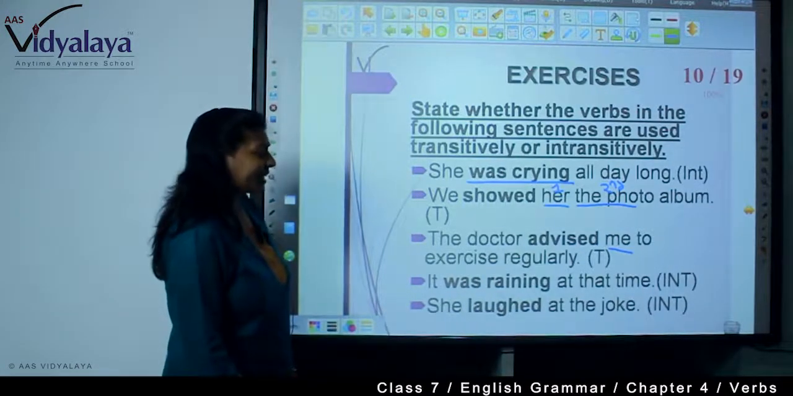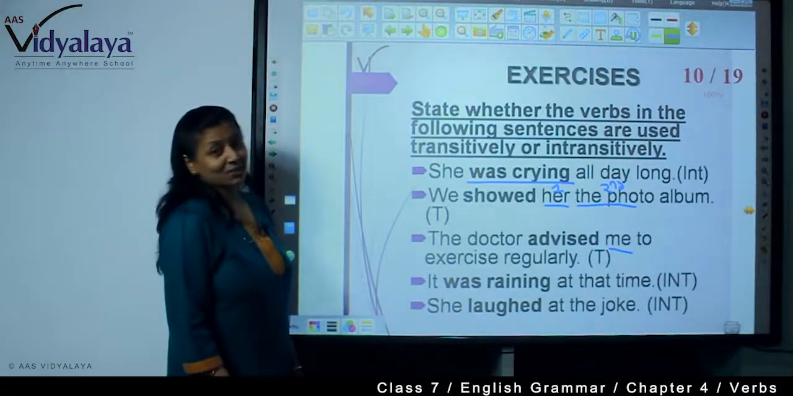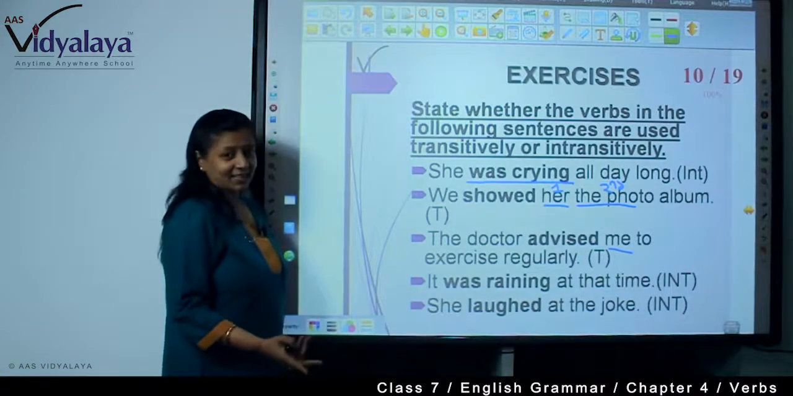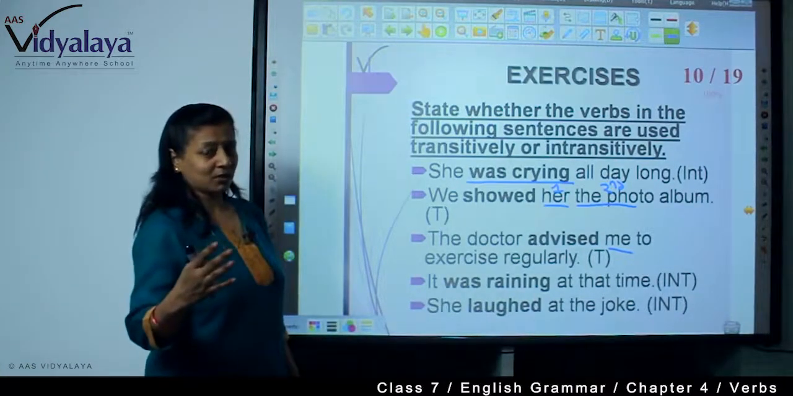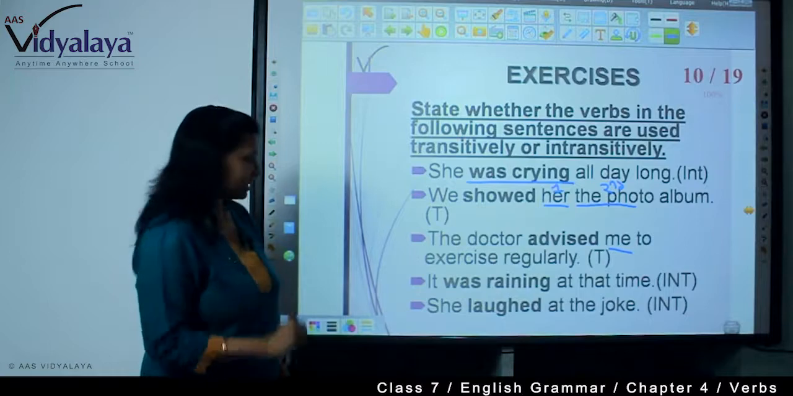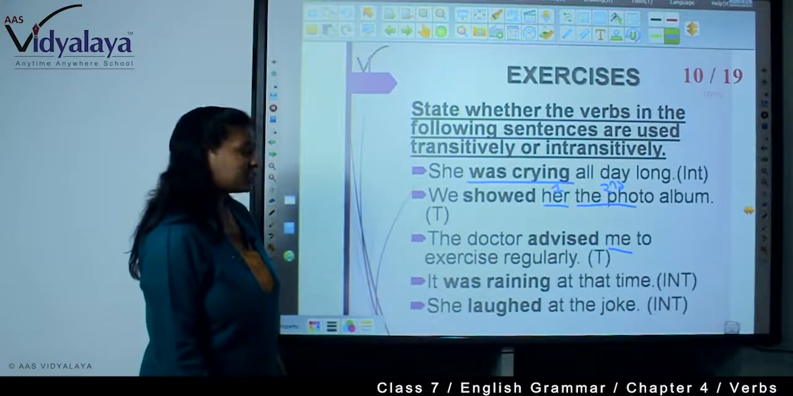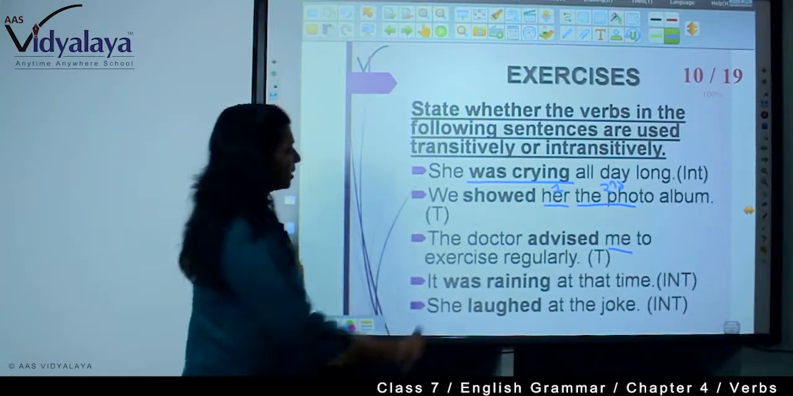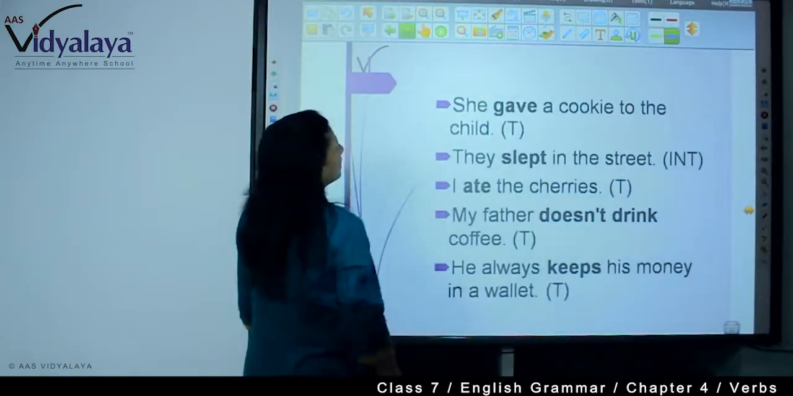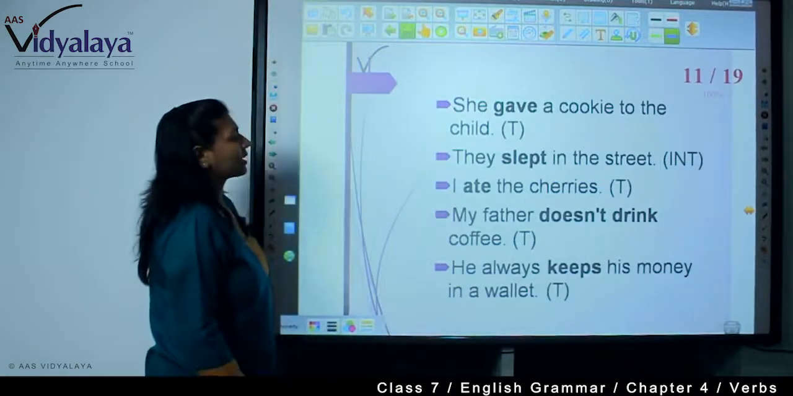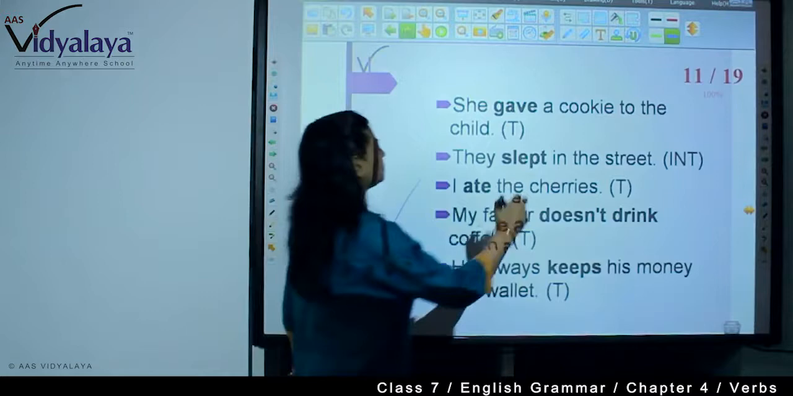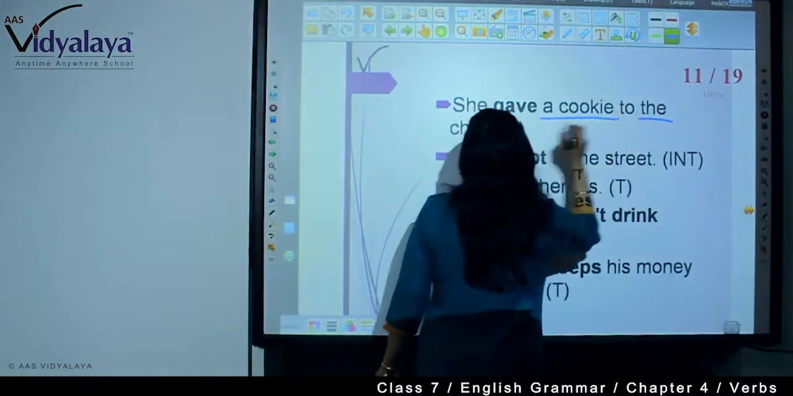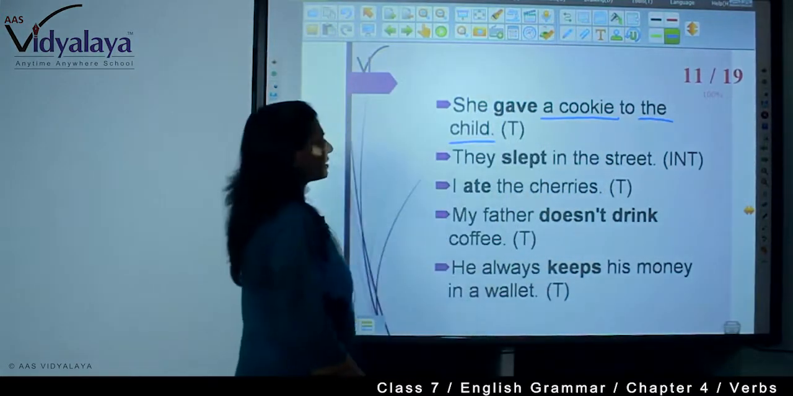It was raining at that time. There was no object. It was raining at that time. The action is not passing over to the object. So this is intransitive. She laughed at the joke. This is also intransitive. Now, she gave a cookie to the child. See, 2 objects. So here this is transitive.